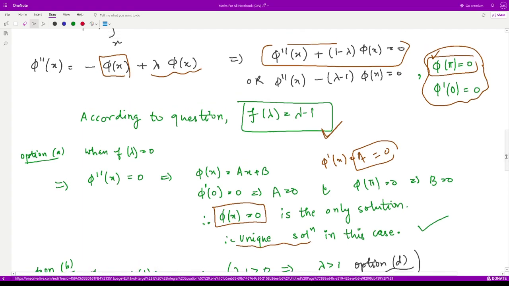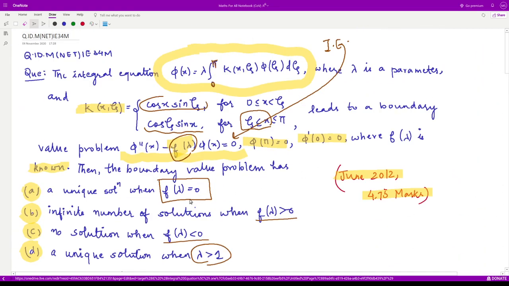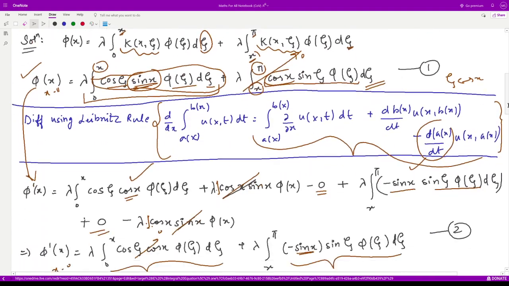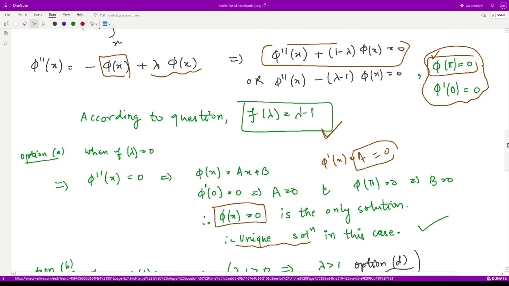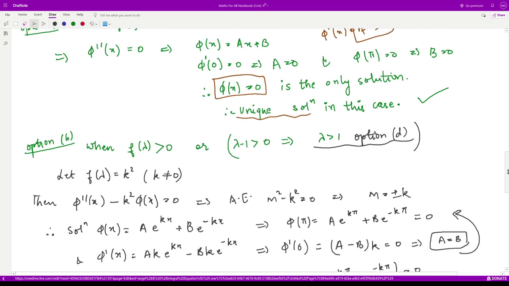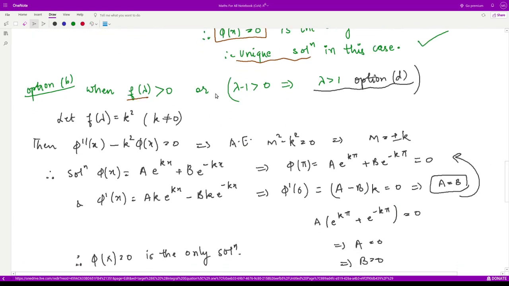So look at our options. When f of lambda is equal to 0, we have a unique solution. So option A is correct, right? Let's look at the next option. F of lambda is greater than 0. Option B. When f of lambda is greater than 0, what was our f of lambda? F of lambda was lambda minus 1. We just calculated that, right? So this is also lambda greater than 1.